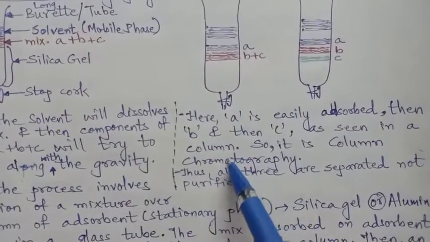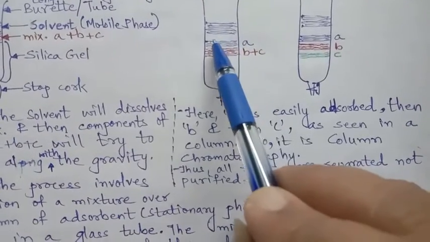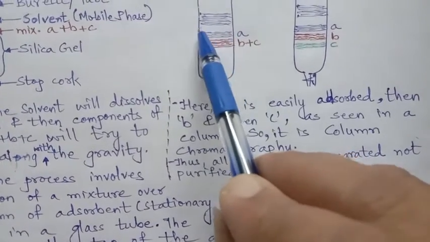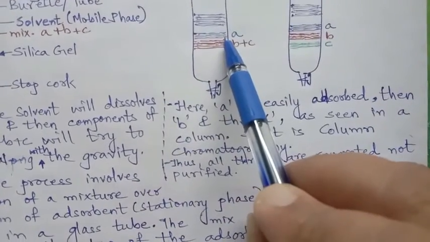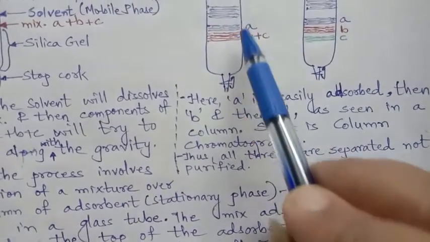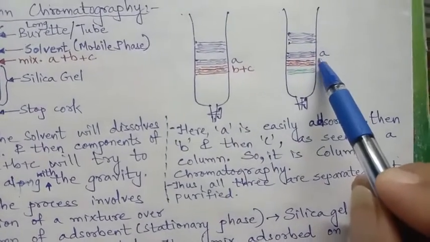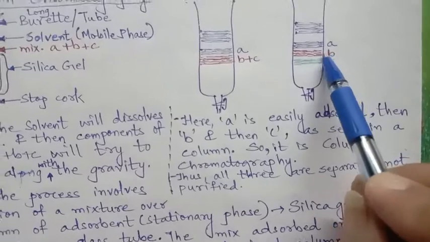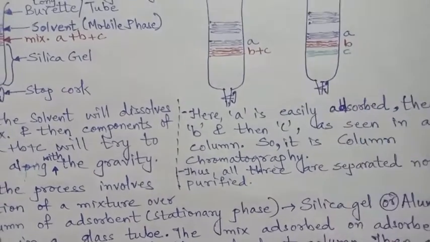And we see here, first what happens? This A, which is easily adsorbed, will remain on the top only, and B plus C will go still lower down. After some time we will see that B will also leave C and remain here, and C will move down.